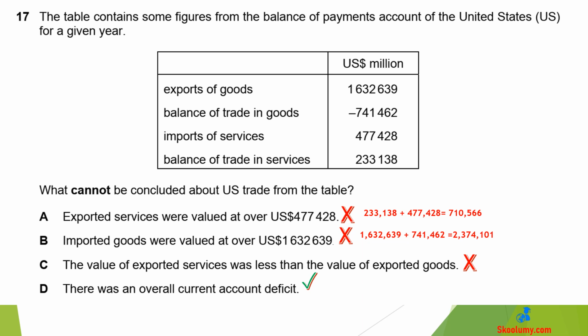That is $1,632,639 plus $741,462 because minus will be plus. It will give $2,374,101. C is wrong because exported services of $710,566 were less than exported goods of $1,632,639.